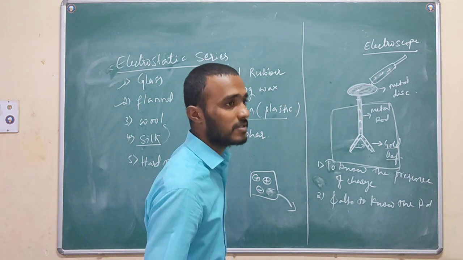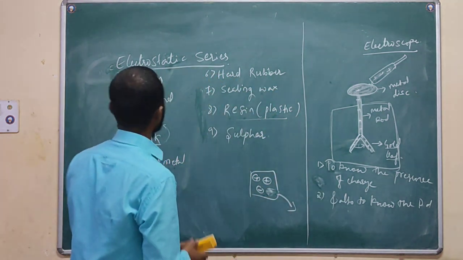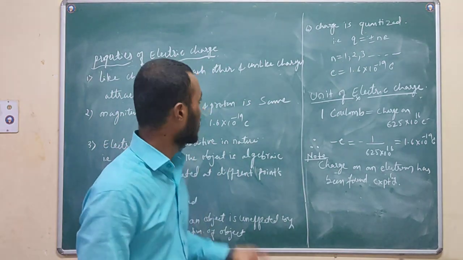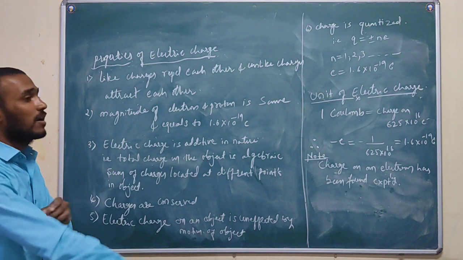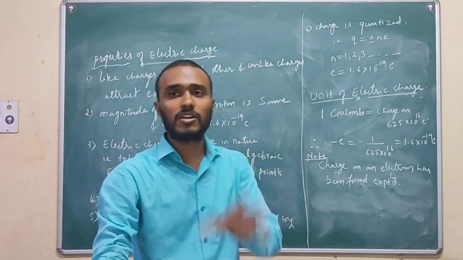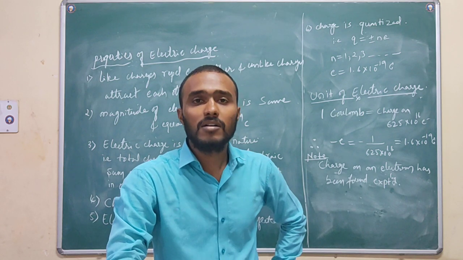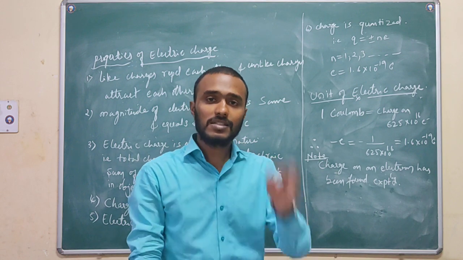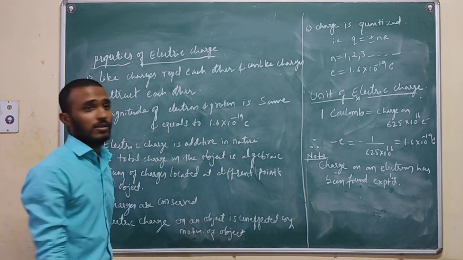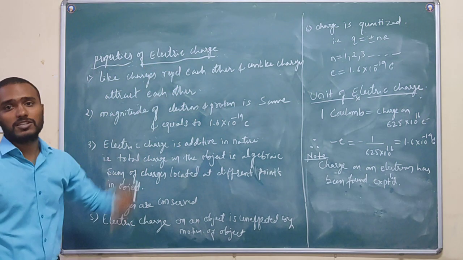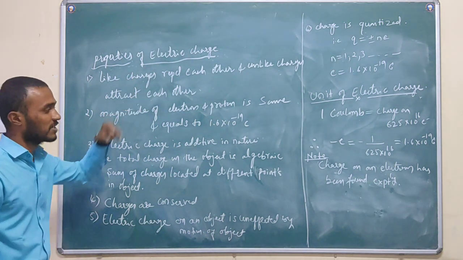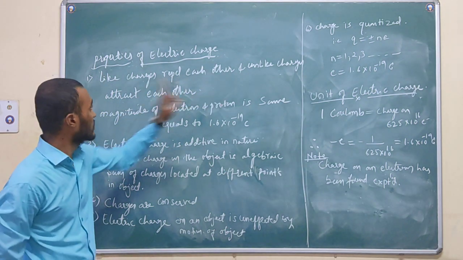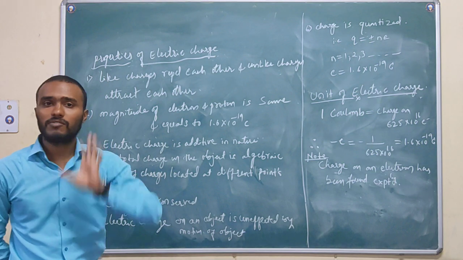I will write the properties of electric charges. Already we have discussed in the theoretical part properties of electric charges by experimental observation: attraction, repulsion, everything. I have just noted the properties here. Concentrate here. Like charges repel each other, unlike charges attract each other. This we got experimentally.